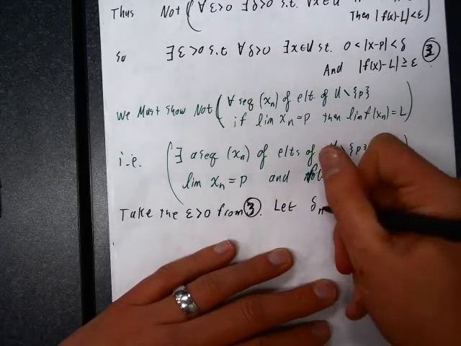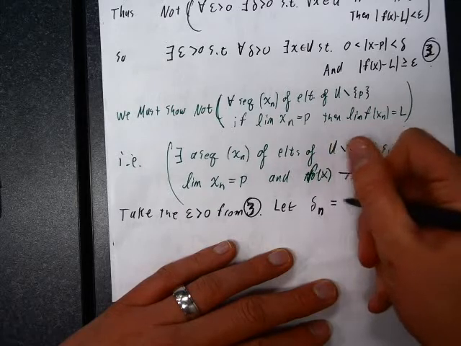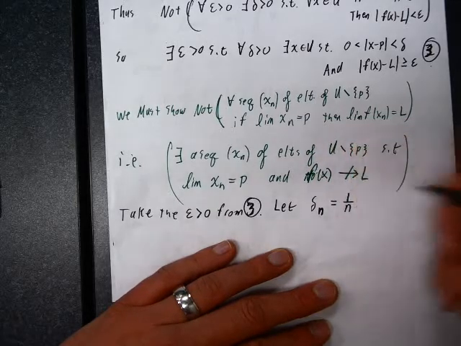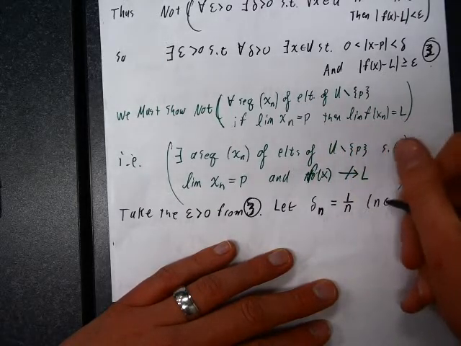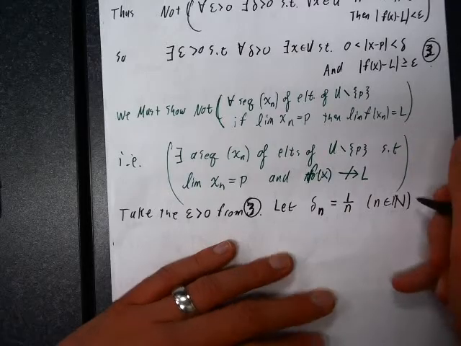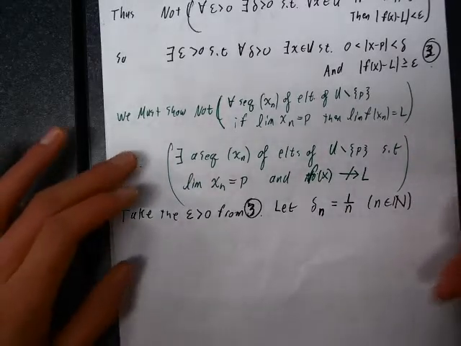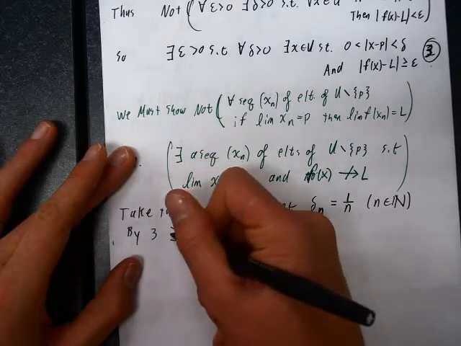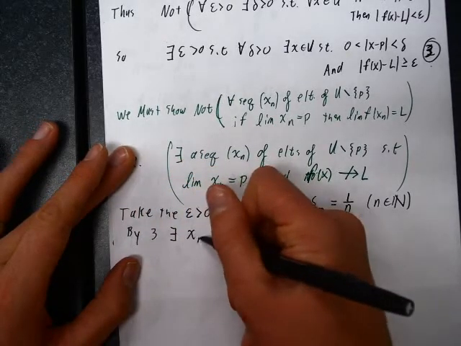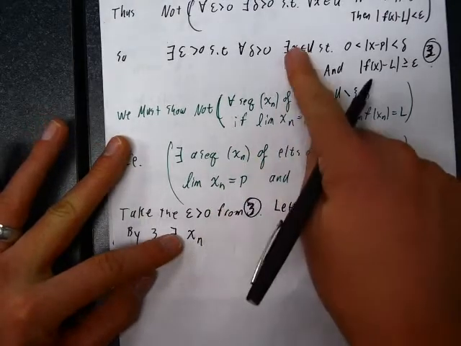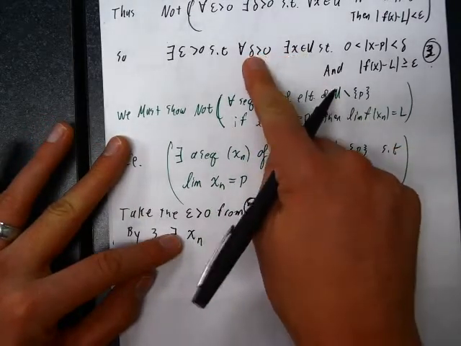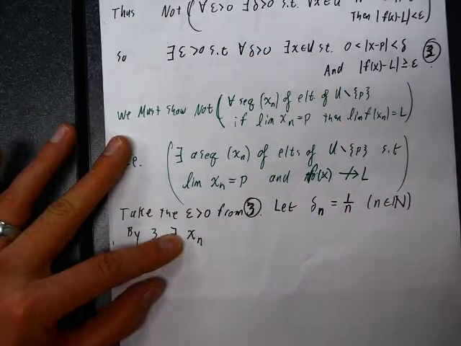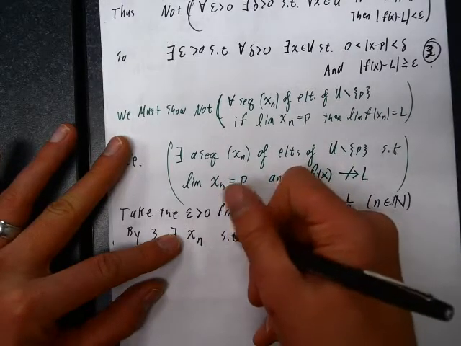I'll take delta to in fact be a sequence of positive numbers. Let's take delta n to be 1 over n, where n is a natural number. Then by 3, for each of those natural numbers n, there exists an x sub n, where the subscript n is encoding that x depends on delta, which depends on n, such that